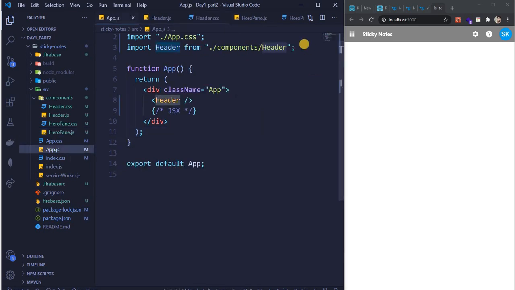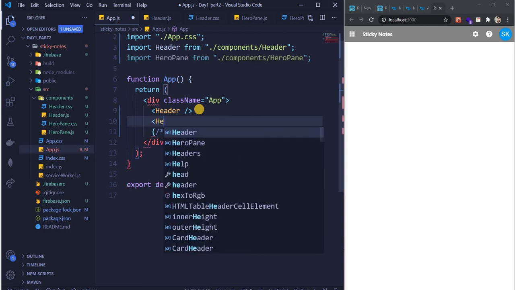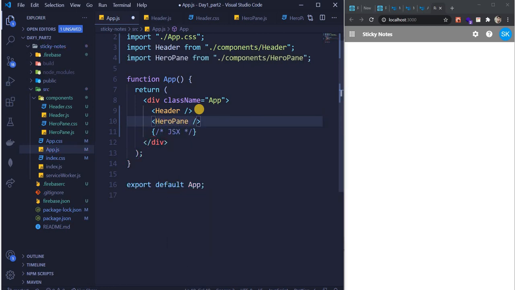So now we'll import it. I'll teach you routes tomorrow, so don't worry about it. I'm just gonna place components one after the other for now. I'll teach you routes tomorrow. So import hero pane from dot slash component slash hero pane, right? So let's just do this. And over here, just import this and paste it like this, guys. Save it. Hi there, I am the hero pane. It is coming like this, guys.